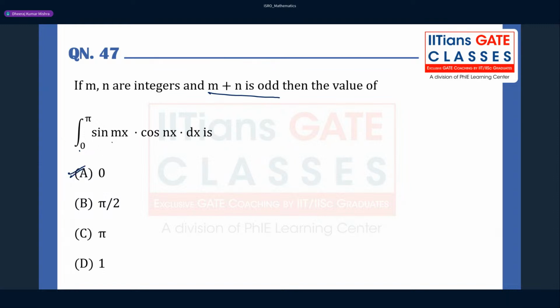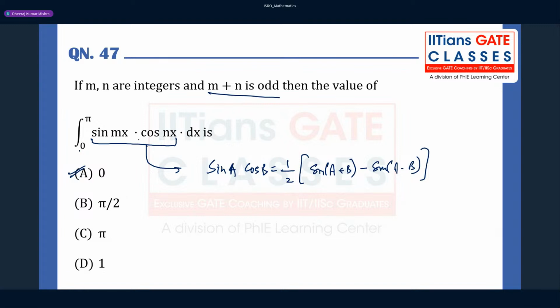But if you want to solve this, since they have given sine mx dot cos nx, you should know that sine a cos b is equal to 1 by 2 times sine of a plus b minus sine of a minus b. Then you expand this and integrate, and you will get the answer. So the answer for this question will be 0. Please solve this, but you should remember directly that the answer is going to be 0.